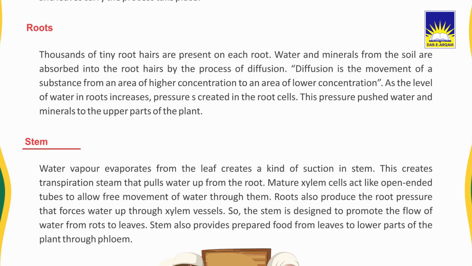Second is stem. Water evaporates from the leaf and creates a kind of suction in the stem. This creates a transpiration stream that pulls water up from the root. Mature xylem acts like open-ended tubes to allow free movement of water through them. Roots also produce a root pressure that forces water up through xylem vessels. So the stem is designed to promote the flow of water from roots to leaves. Stem also carries prepared food from leaves to the lower parts of the plant through phloem.